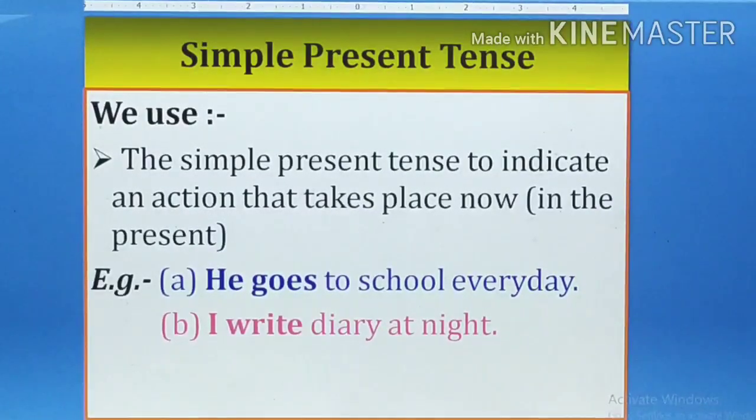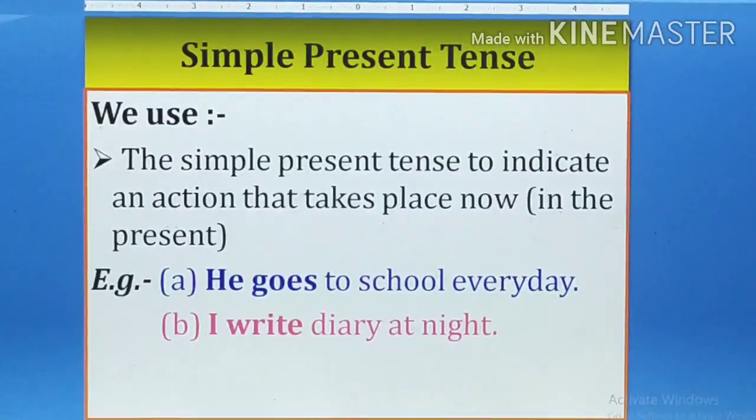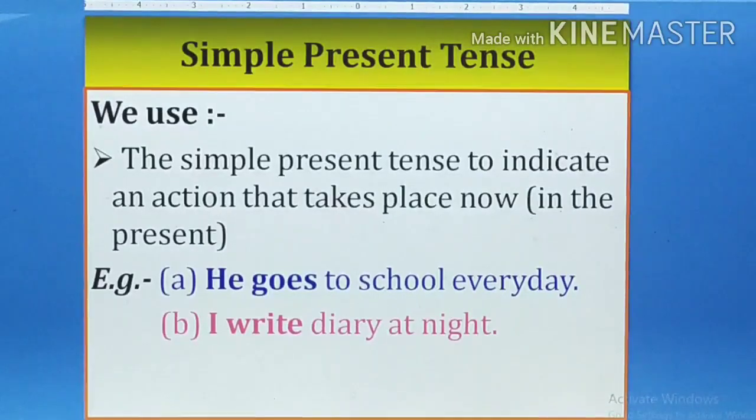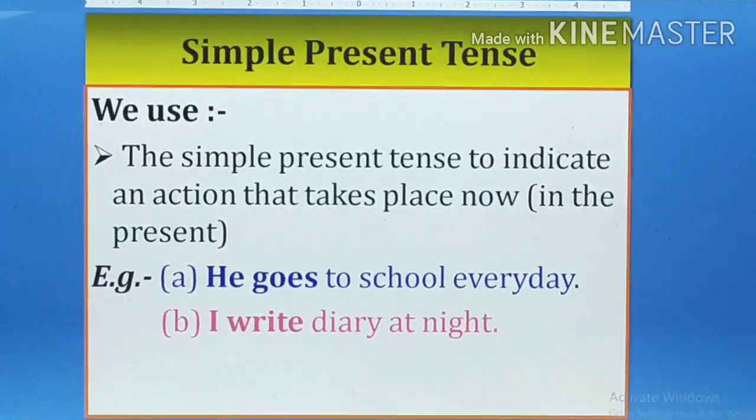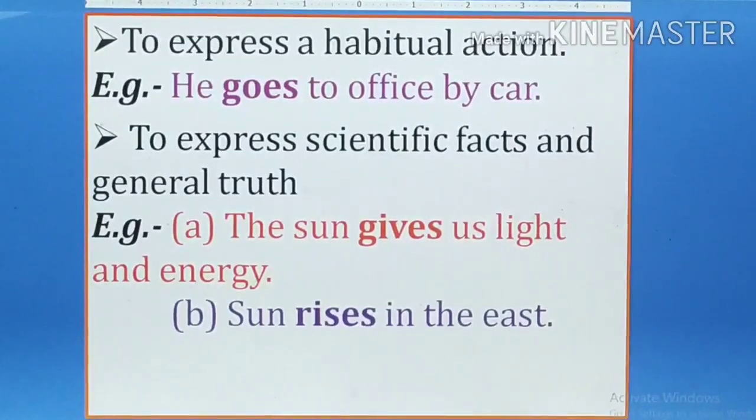For example, he goes to school every day, so the action is going on every day in the present, that is a simple present. I write diary at night means the person is writing a diary every day, so this is the habit of a person. It is also a simple present tense. Now the next use of simple present is to express a habitual action, like he goes to office by car.